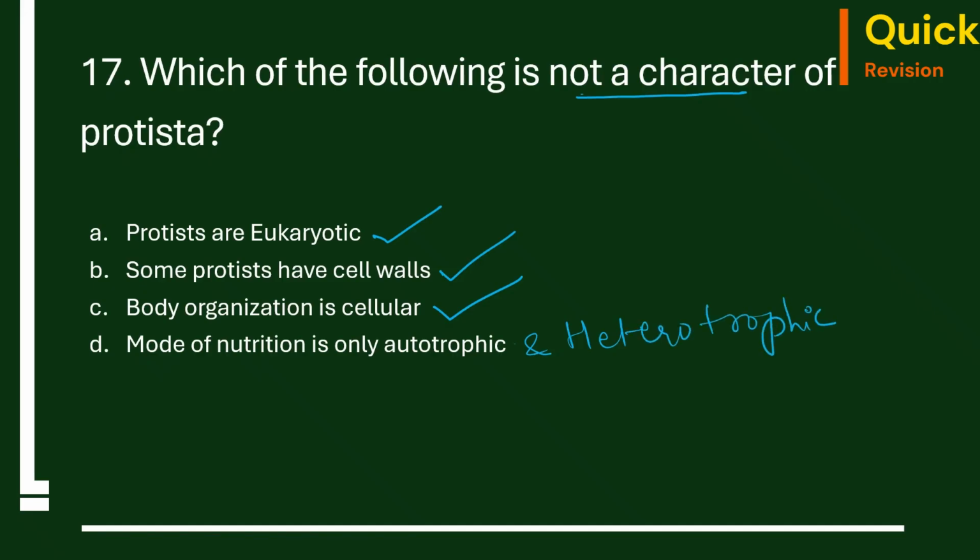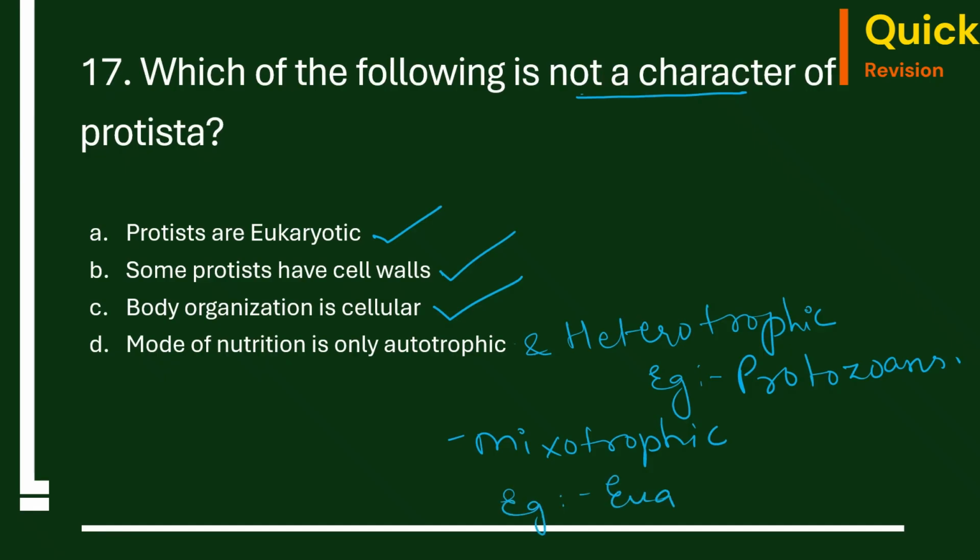So what are the examples for heterotrophic mode of nutrition in Protista? That will be protozoa. Protozoans are heterotrophic. They are parasitic in nature. And we even have the mixotrophic. For mixotrophic, the example will be Euglena. Euglena can perform both autotrophic and heterotrophic mode of nutrition. So mode of nutrition is only autotrophic is wrong. So the correct option will be D. This is not a character of Protista.